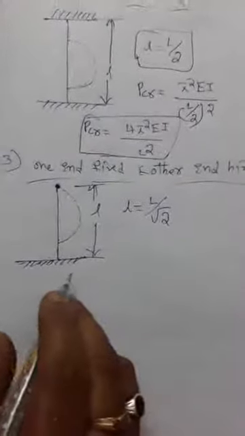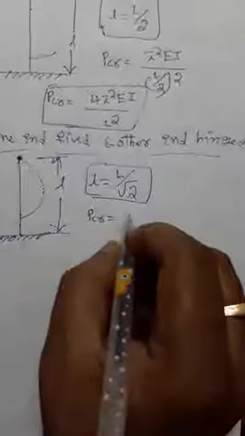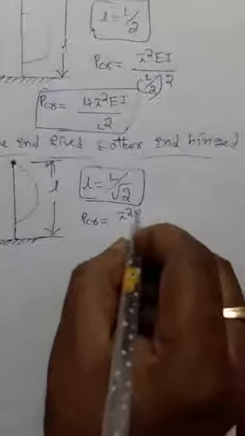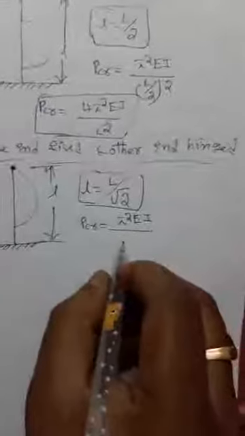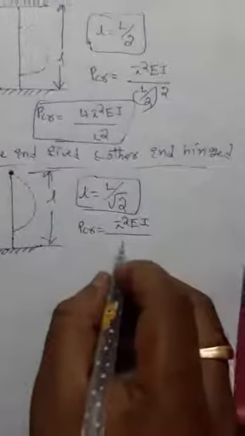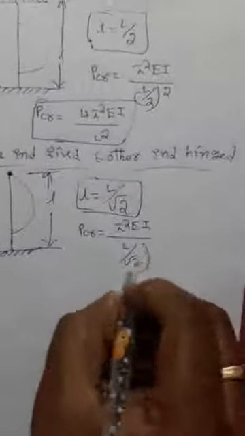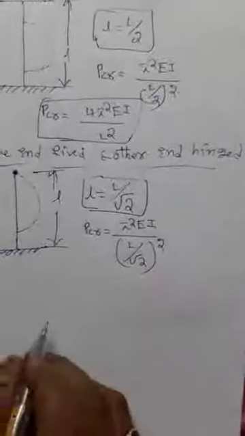Changes up to L by root 2. For this condition, the equivalent length is L by root 2. So for this condition, the normal Euler's formula changes. Pi square EI by L square, where L is nothing but L by root 2 whole square.